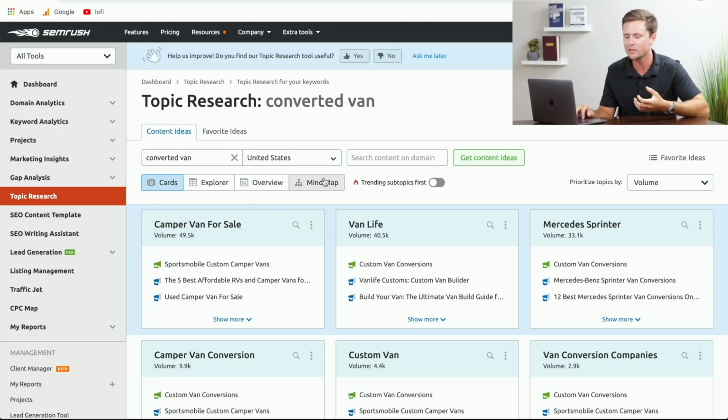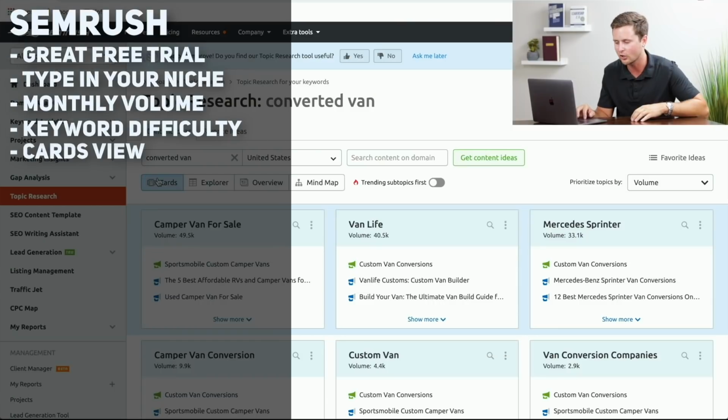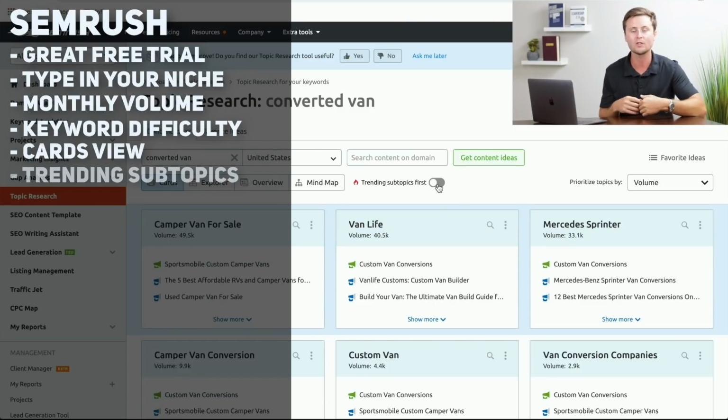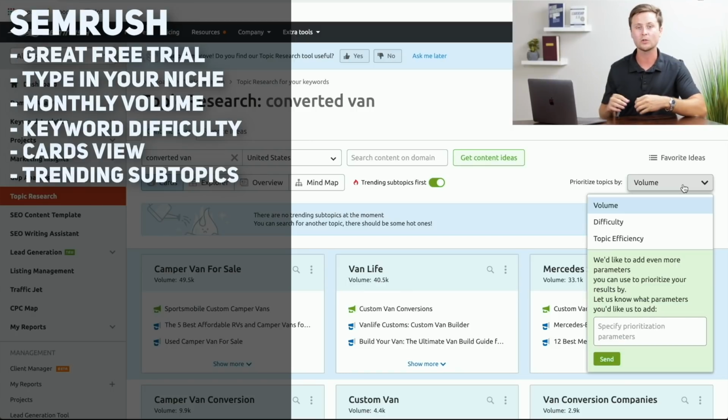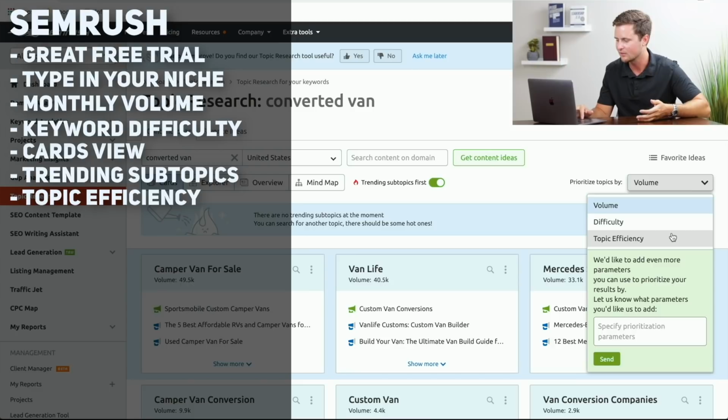First is how you are viewing the information. I prefer to view it as cards, which is just like this. Second is the toggle switch right here to show you the subtopics that are trending, showing those first. Always turn that on. And then third is the drop down over here that lets you prioritize how the cards show up. What we want to prioritize is topic efficiency.